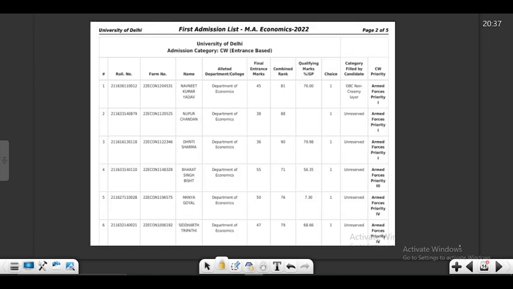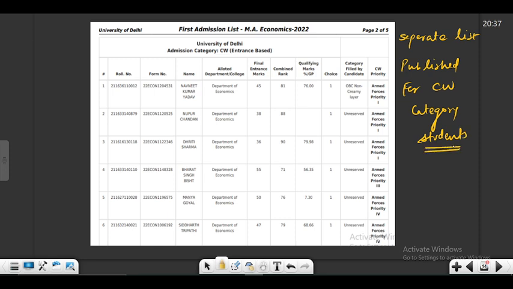So what happens is, there is a separate list published for CW category students. So they have a separate counseling parallel to the ongoing normal counseling. So they are a part of the normal counseling also, but they also have a special separate list produced amongst the CW category students. Okay, so this is an example.